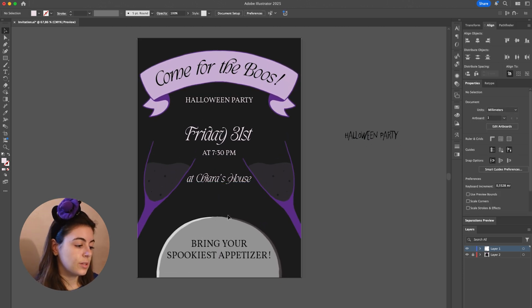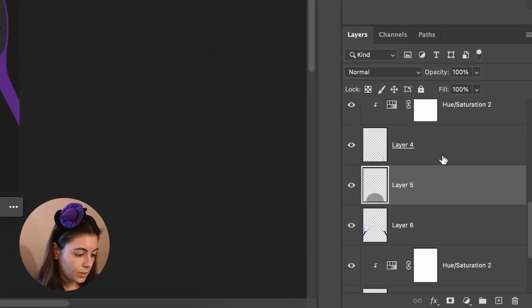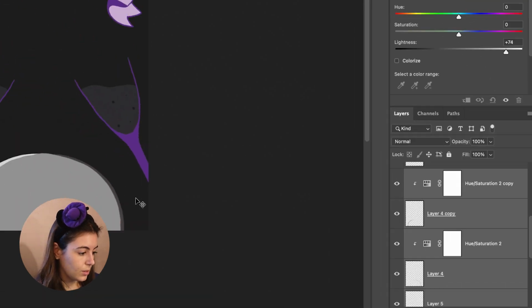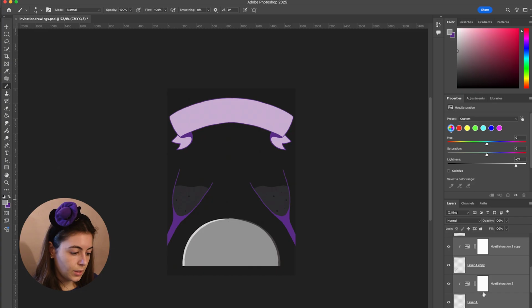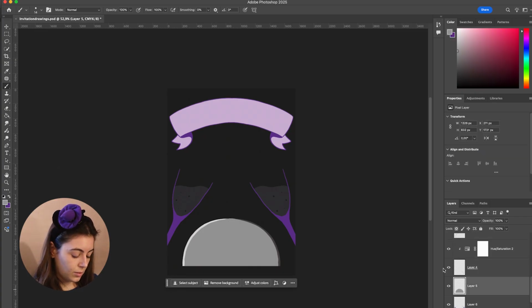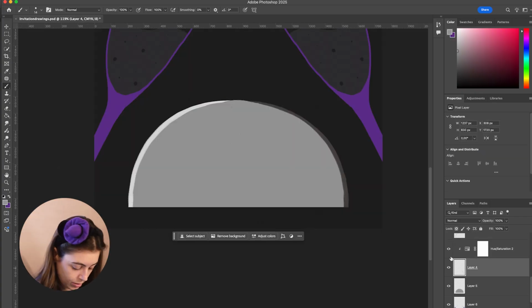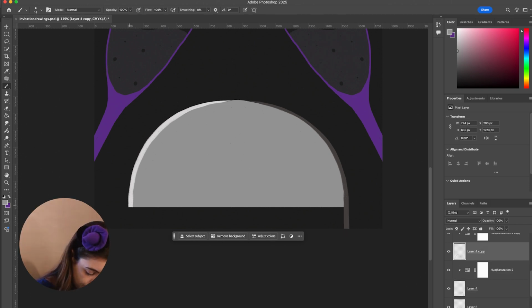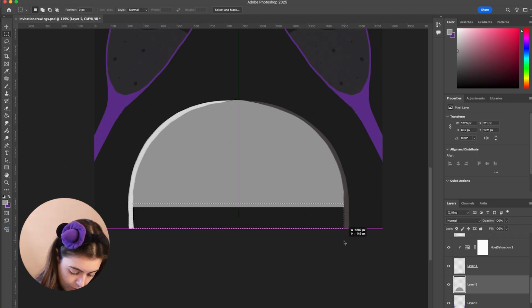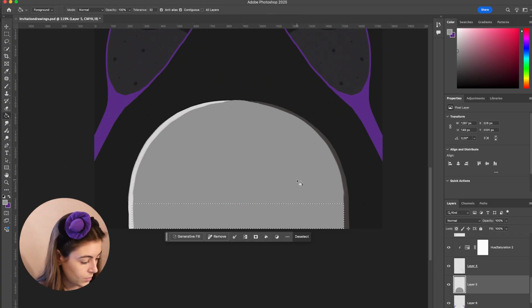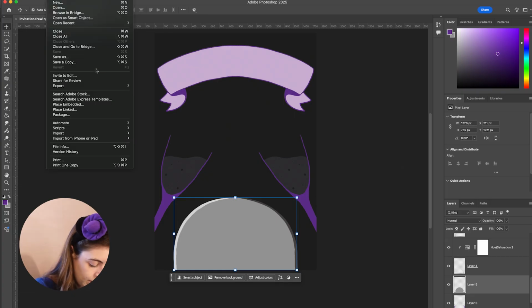So we have now this empty space. What we can do is go back to Photoshop, move up the gravestone, and fill up the space. So this, and Ctrl T to move this, okay. And then with a brush, I'm going to extend this one and this one. And then here, I'm just gonna press M and G, and that's it. Then save everything and export again.